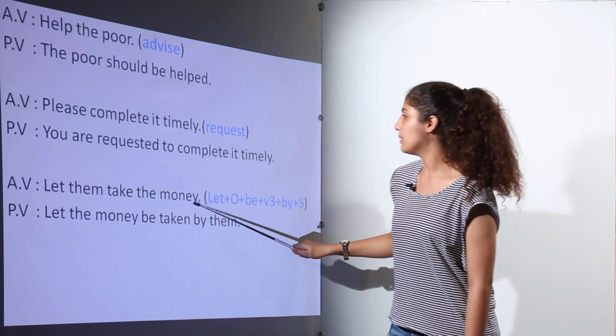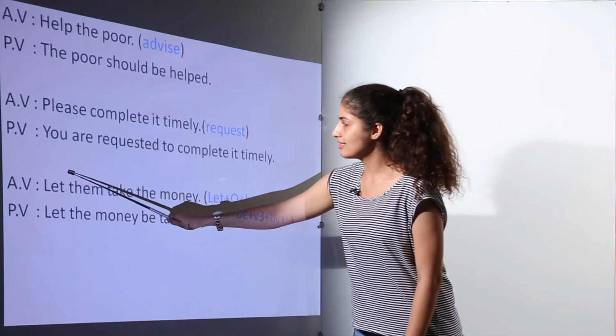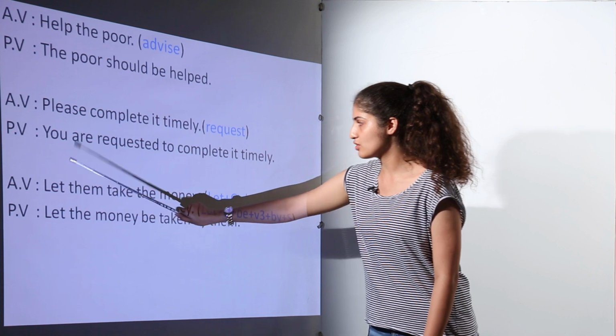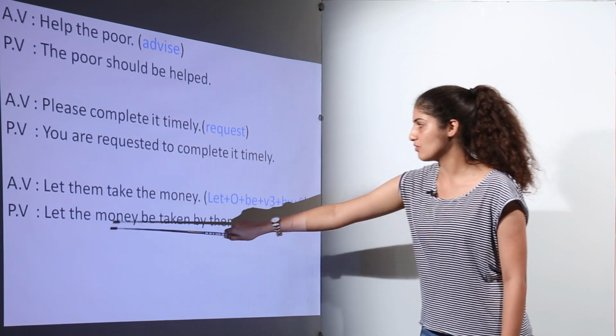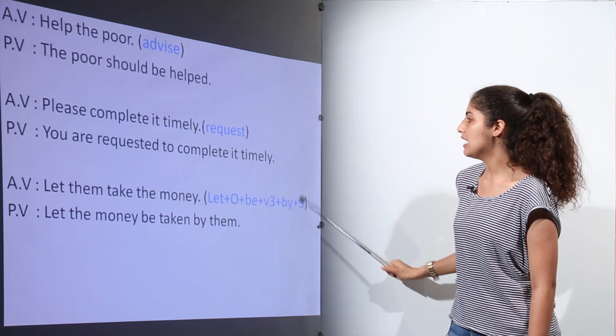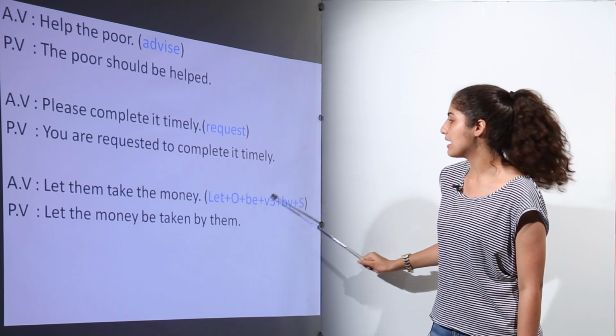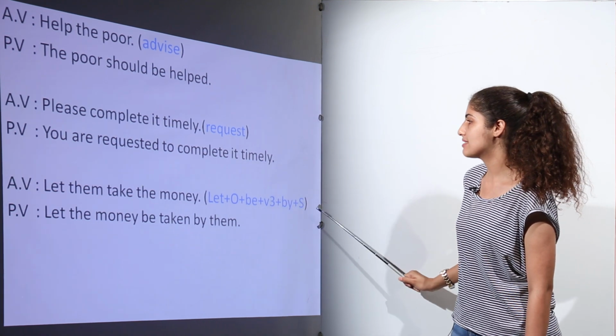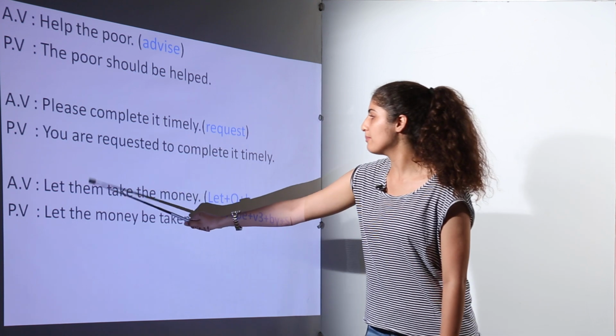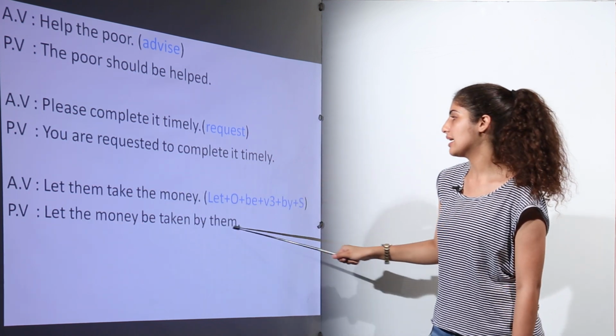Let them take the money. Now since the sentence starts with let, we'll keep the let in the passive voice also, and we'll form the rule: let plus object plus be plus verb third form plus by plus subject. Here the subject is them, so: let the money be taken by them.